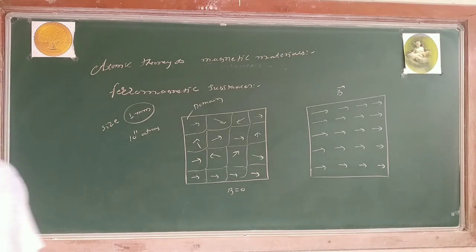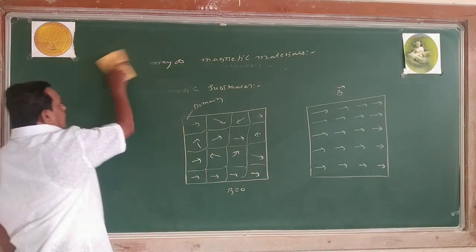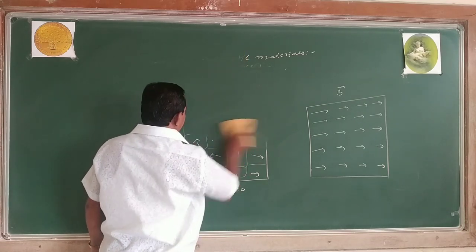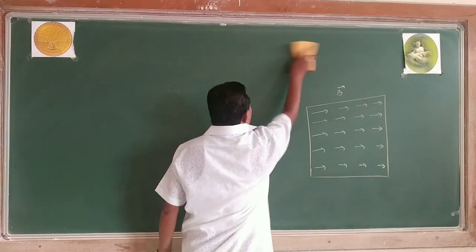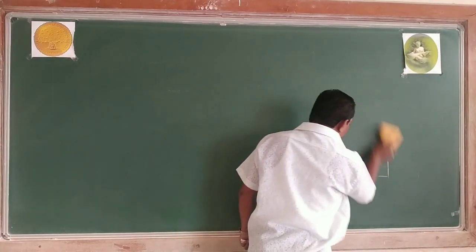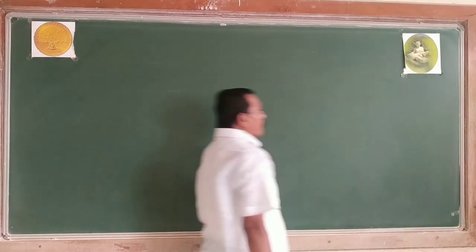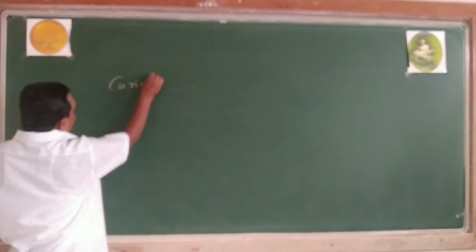Right? Yes. I come across certain laws in magnetic materials. One is Curie law, another one is Curie-Weiss law. Curie law is meant for paramagnetic substance and Curie-Weiss law is meant for ferromagnetic substance. First one is Curie law.